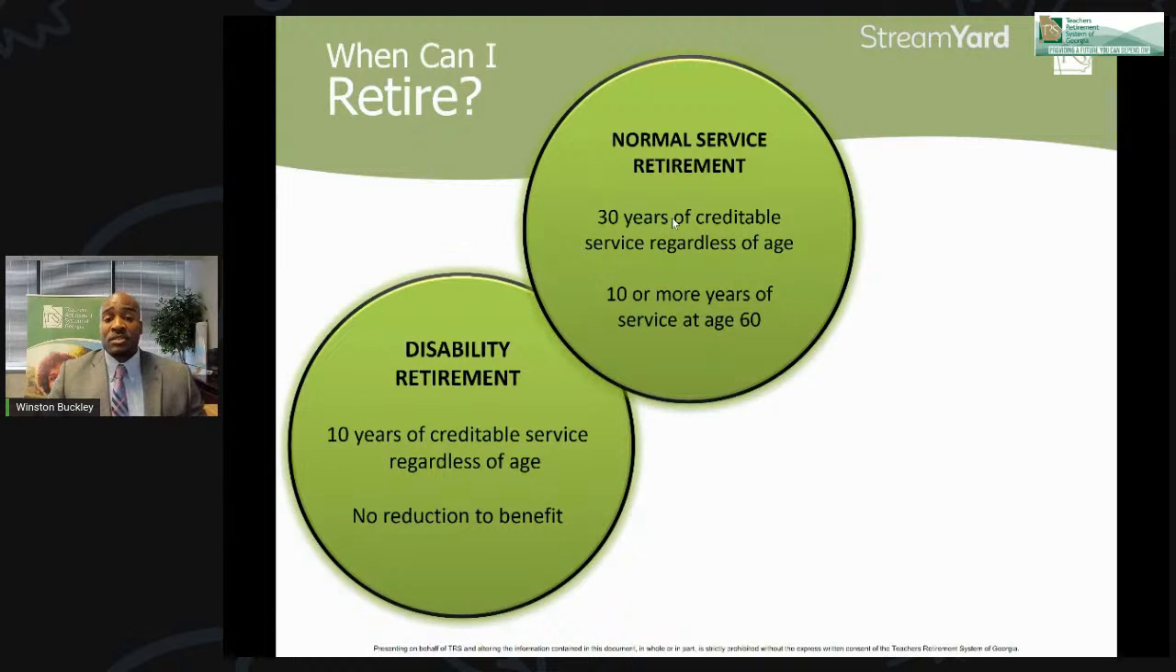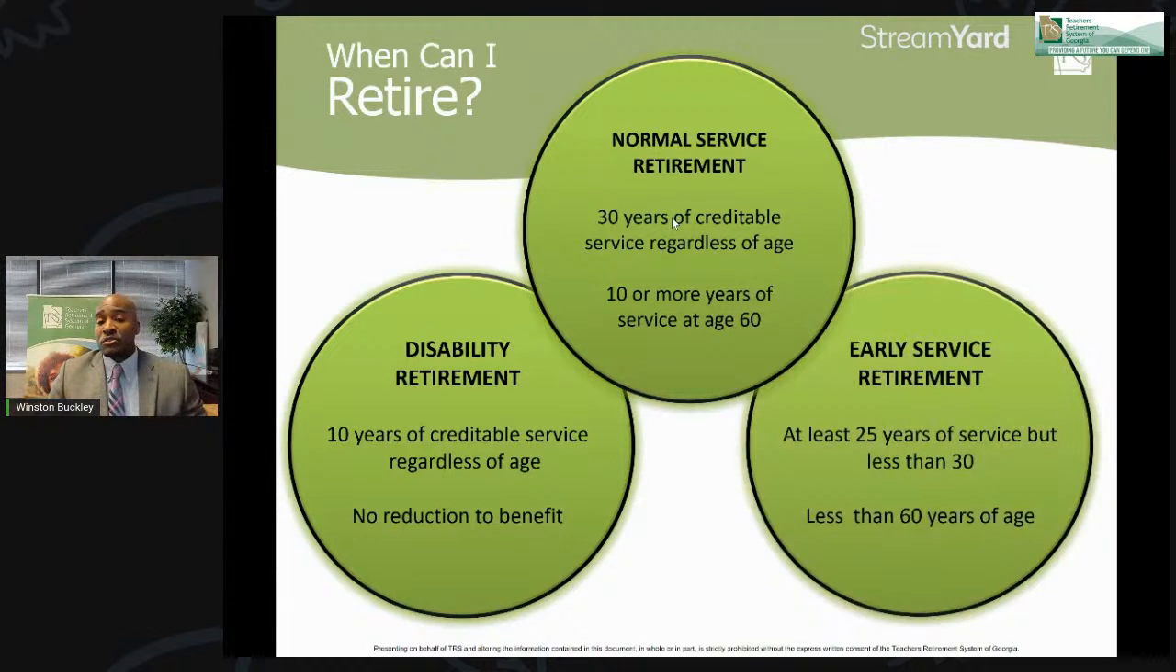There's also a disability retirement. So if you have 10 years of service, regardless of your age, you can retire at that time if you happen to become disabled and cannot perform your current job duties. In that case, there isn't a reduction to your retirement benefit, and there is a permanent and a temporary status of disability. And also there's an early service retirement.